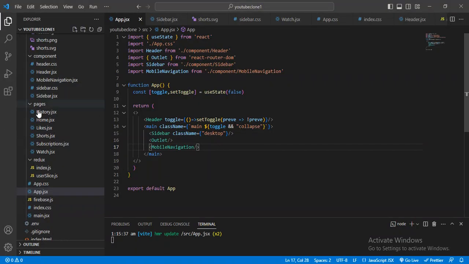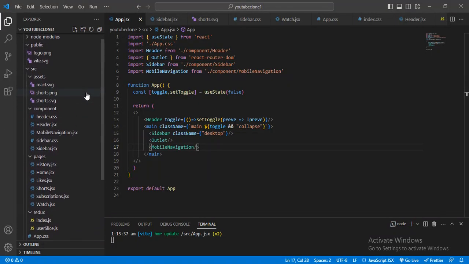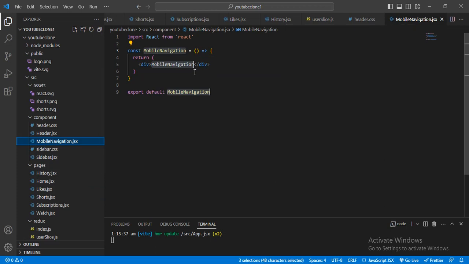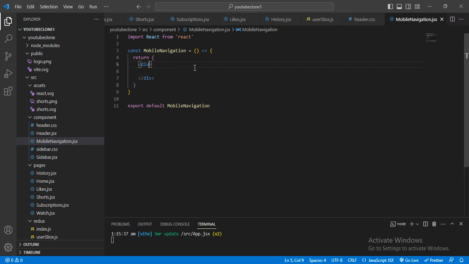And now I also want to design this part. First of all, here I want to give the class name mobile navigation container like that.